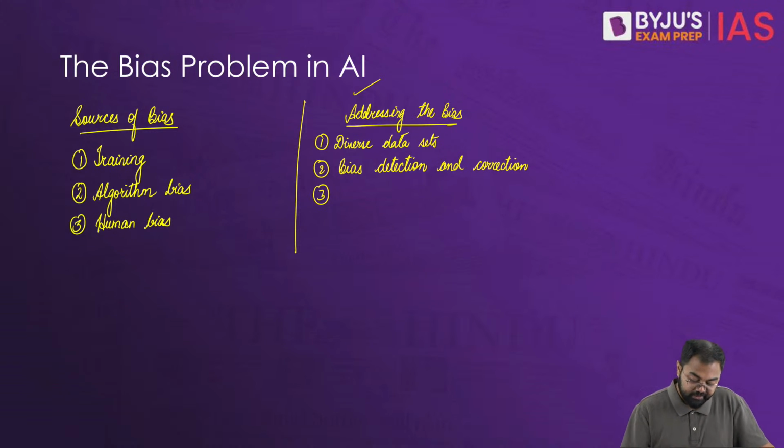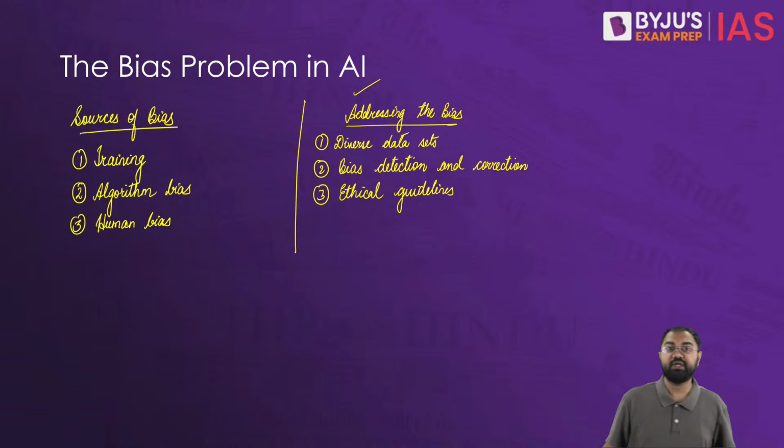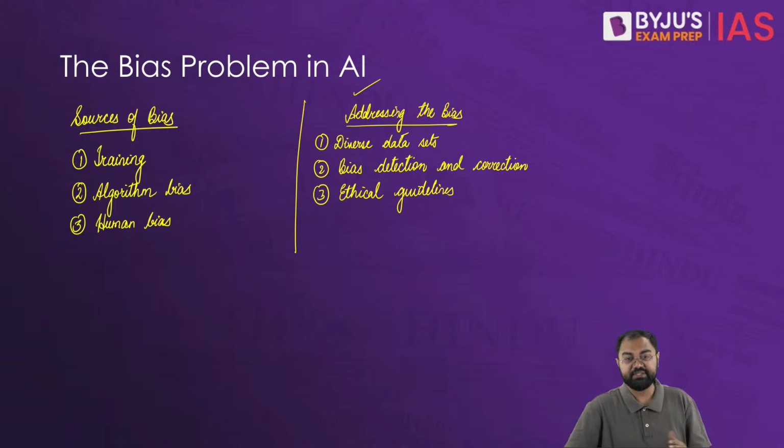Then after that, the ethical guidelines. We need proper ethical guidelines to ensure that we are not doing anything unethical, and that's why transparency and fairness, accountability, etc. also have to be maintained.